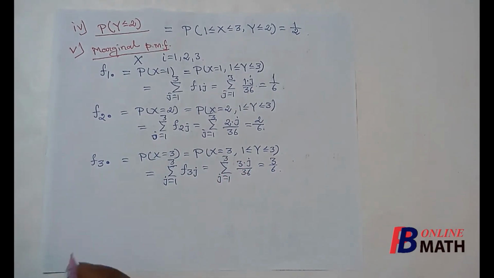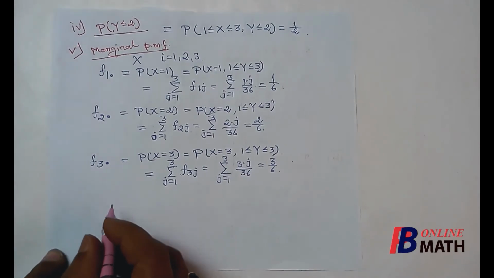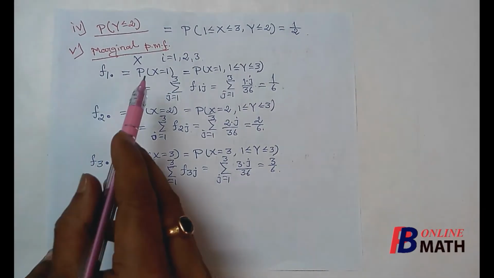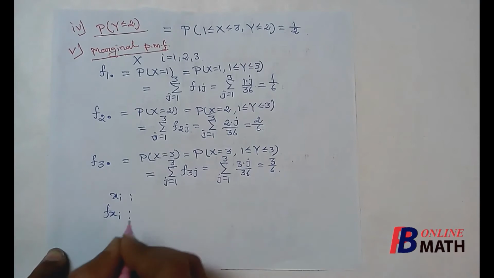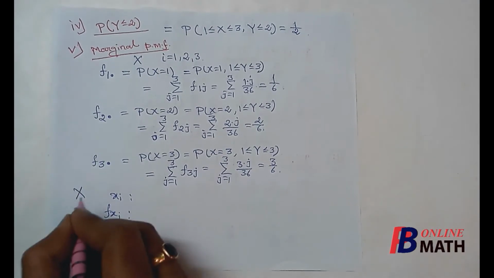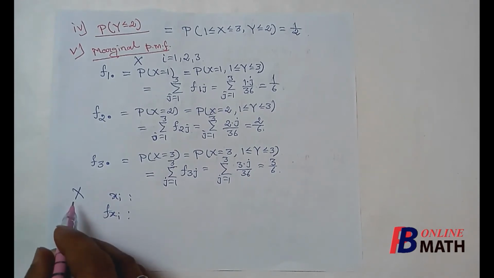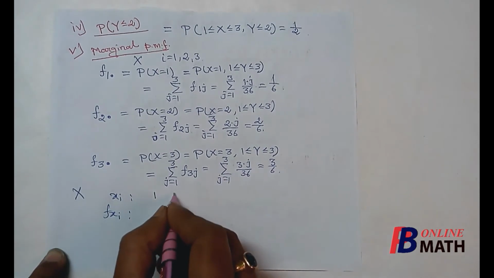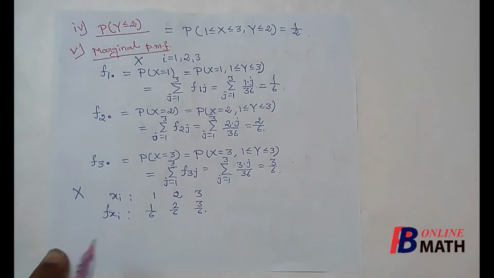So we have obtained the marginal mass function of the distribution of x. Here we write the spectrum and the masses for the random variable x, which are the marginal masses. So the spectrum is 1, 2, 3, and the masses are 1 by 6, 2 by 6, 3 by 6.